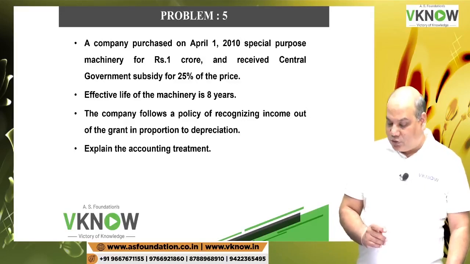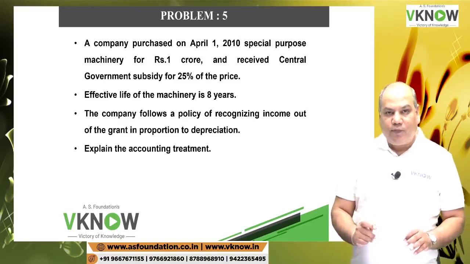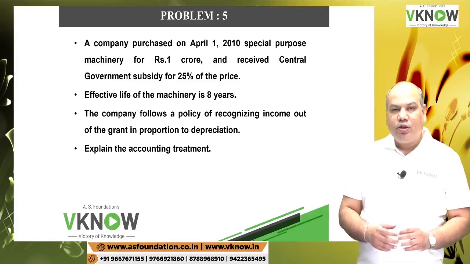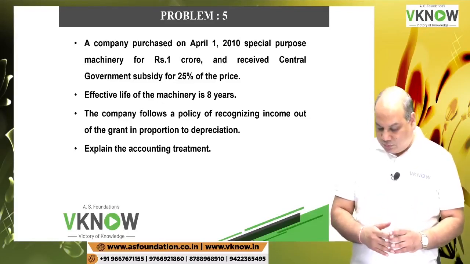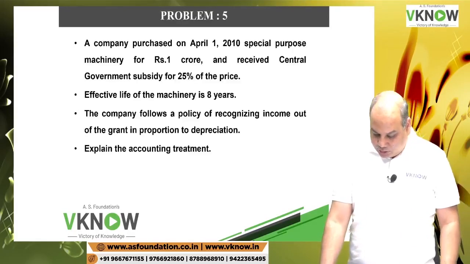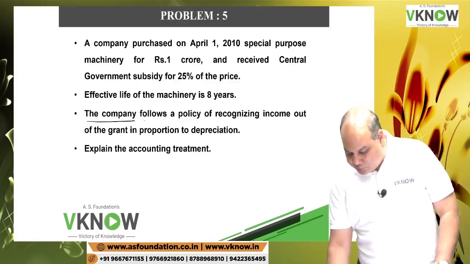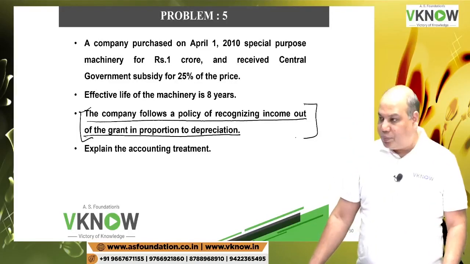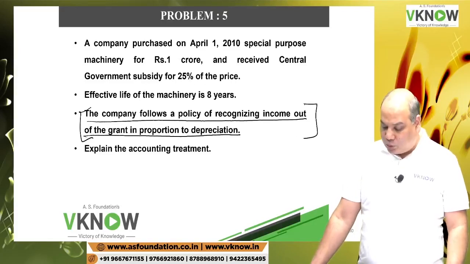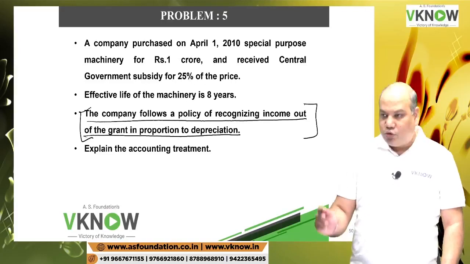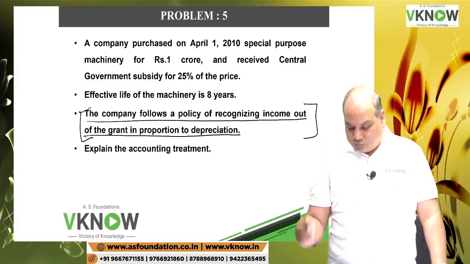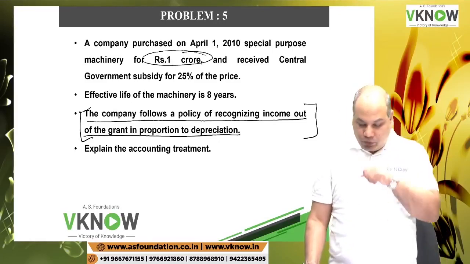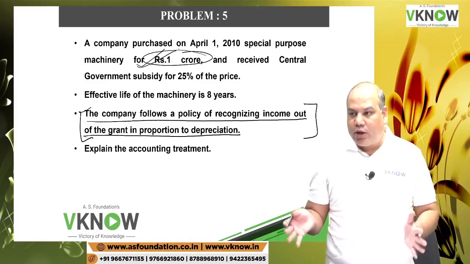Effective life of the asset is 8 years. Company follows a policy of recognizing income out of the grant in the proportion of depreciation. Explain the accounting treatment. What is the policy this company has chosen? This line gives you the answer. So will I write two answers or only one answer? So will I depreciate 1 crore or will I depreciate 75 lakh? 1 crore, because I am not going to credit the asset.